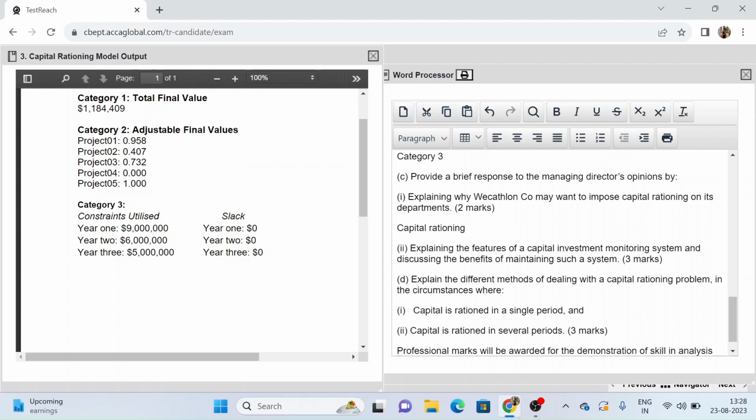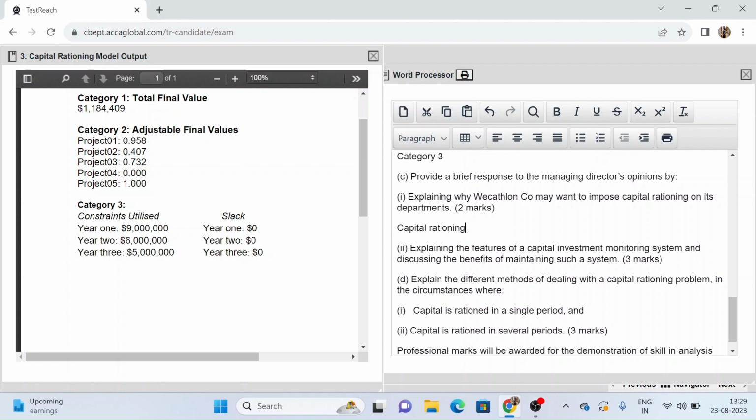So, usually what you do is, all the projects that give you positive NPV will be accepted because they add to the shareholders' wealth. Now, in this case, any project that gives you a return of more than 11%, you will accept that. However, Wecathlon company has a soft capital rationing model. Why? Because the capital limits have been set by the management themselves. It is not that they are not able to obtain the funding, it is not hard capital rationing, and due to the management imposing such limitations, that is why this will be called soft capital rationing.